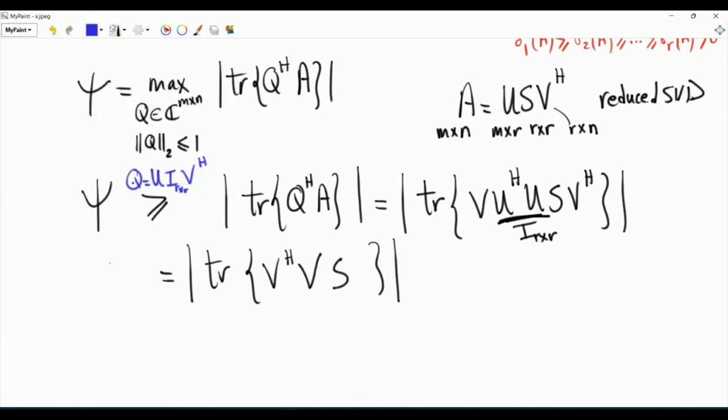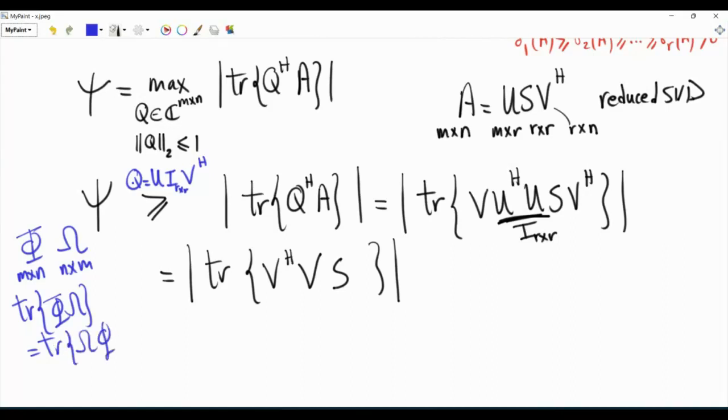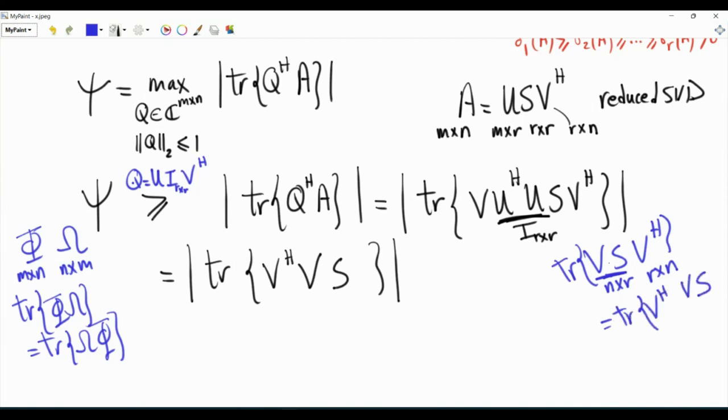We are using here the property of the trace that if we have two matrices, phi and omega, phi is m by n, omega is n by m, then the trace of phi omega is equal to the trace of omega phi. So here in our problem, we have V, S, V Hermitian. V times S is a matrix of size n by r. V Hermitian is a matrix of size r by n. So the trace of this product is the same as the trace of V Hermitian V S.